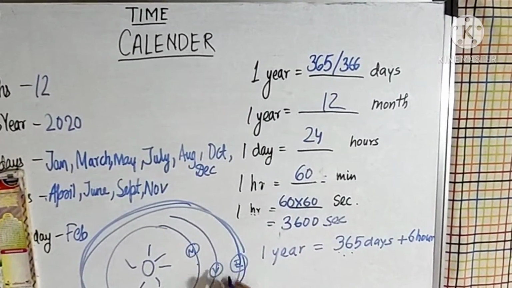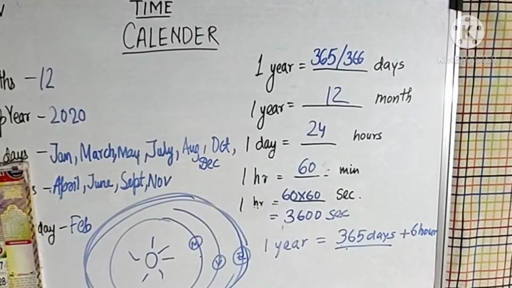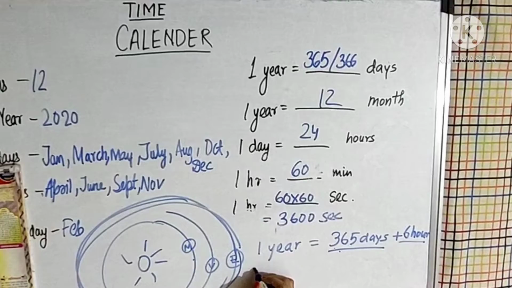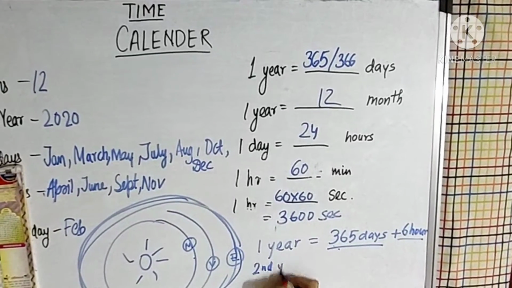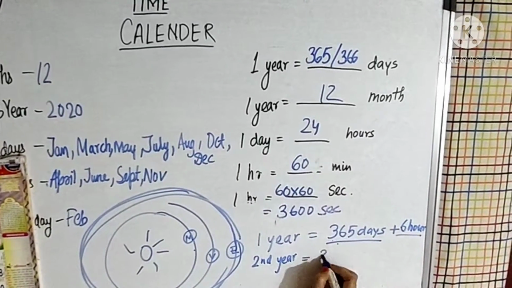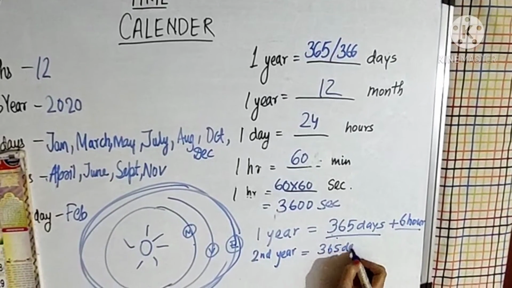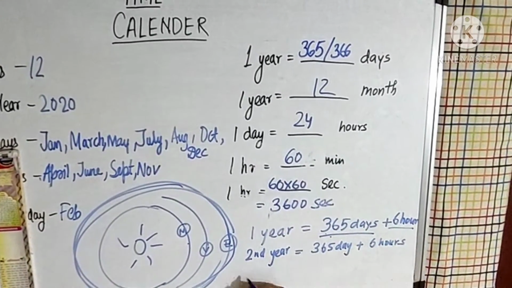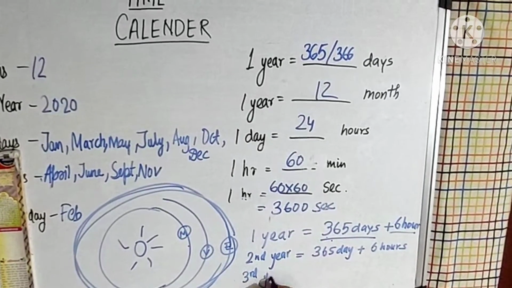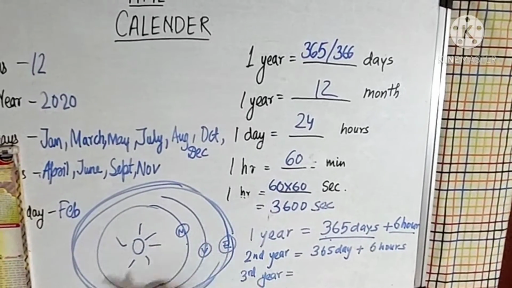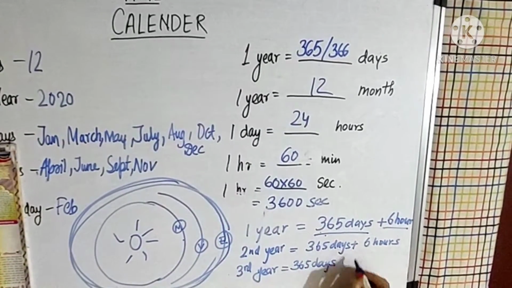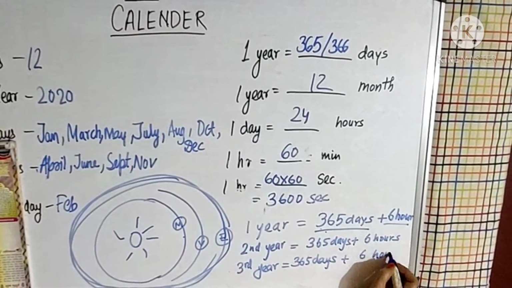But when we take 1 year, we only consider 365 days. These 6 hours will be considered after 4 years. Means in the second year also, we are only considering 365 days, but we are excluding 6 hours. Again, in the third year, the earth takes 365 days and 6 hours.